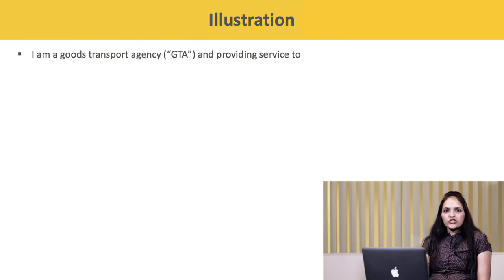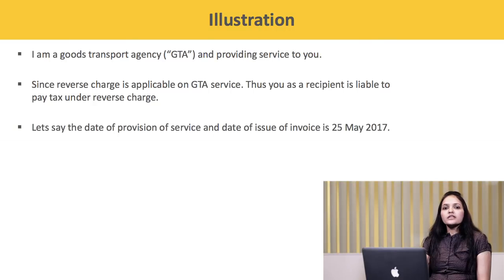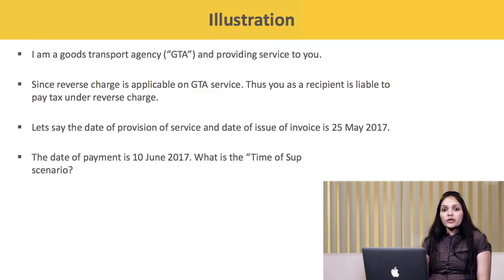I'm a goods transportation agency and providing services to you. Since reverse charge is applicable on GTA service, thus you as the recipient are liable to pay tax under reverse charge. Let's say the date of provision of service and the date of issue of invoice is 25th May 2017. The date of payment is 10th June 2017. Now what will be the time of supply in such a scenario?